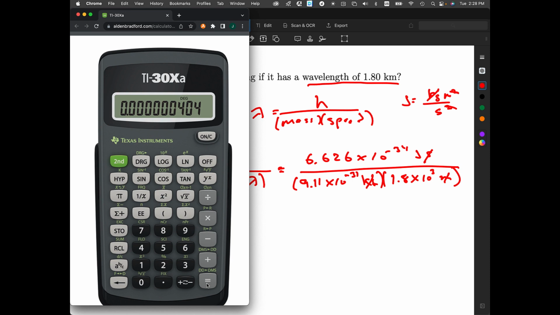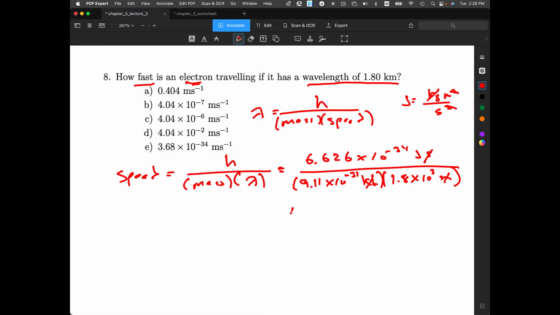Count the number of places we have to move the decimal point: 1, 2, 3, 4, 5, 6, 7. And so that gives us 4.04 times 10 to the minus 7. And that would be meters per second.